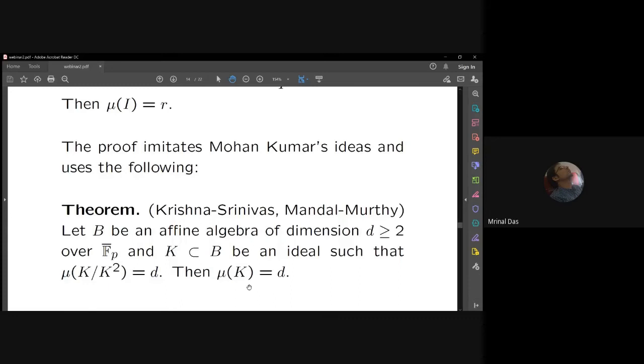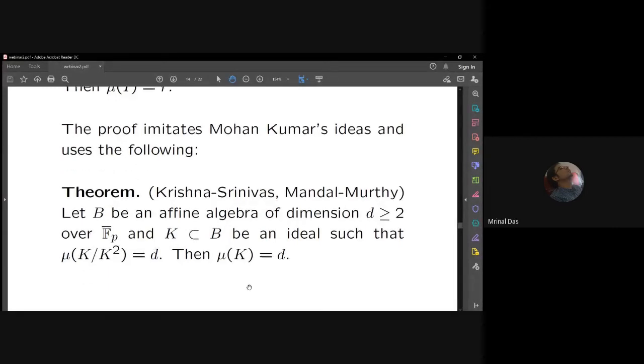If I give you generators of k/k^2, you can lift them to generators of k, but I did not mention it here. If you look at exercise 2, which I gave in the beginning, for a Noetherian ring, if the number of generators of k/k^2 crosses the Krull dimension, then k is generated by the correct number of elements. But here it says that it is improved, and that is the key: if I have Krull dimension d and mu(k/k^2) equal to d, then mu(k) is also equal to d.